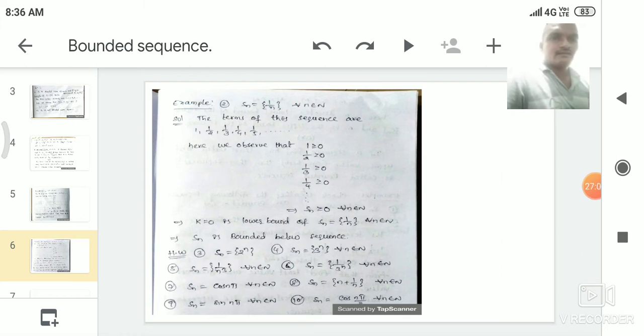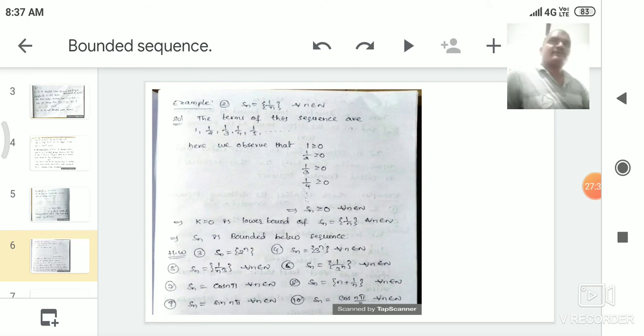So the terms here are 3, 9, 27, 81, and so on. The first term is 3, so 3 is the least value of the sequence Sn is equal to 3 power n. Whenever the least value exists for the sequence, the sequence is called a bounded below sequence.